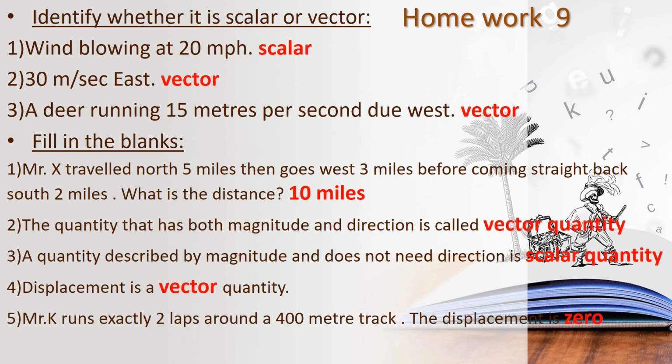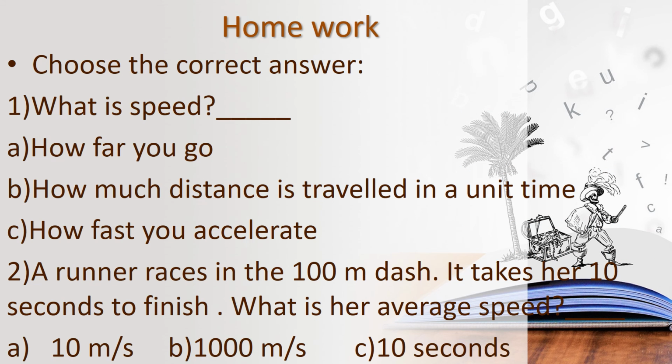Okay, children. So for the first question, 10 miles. Second question, vector quantity. And for third, scalar quantity. And for fourth, vector. And for fifth, 0. Okay, children, have you all checked your answers? Okay. These are today's homework.